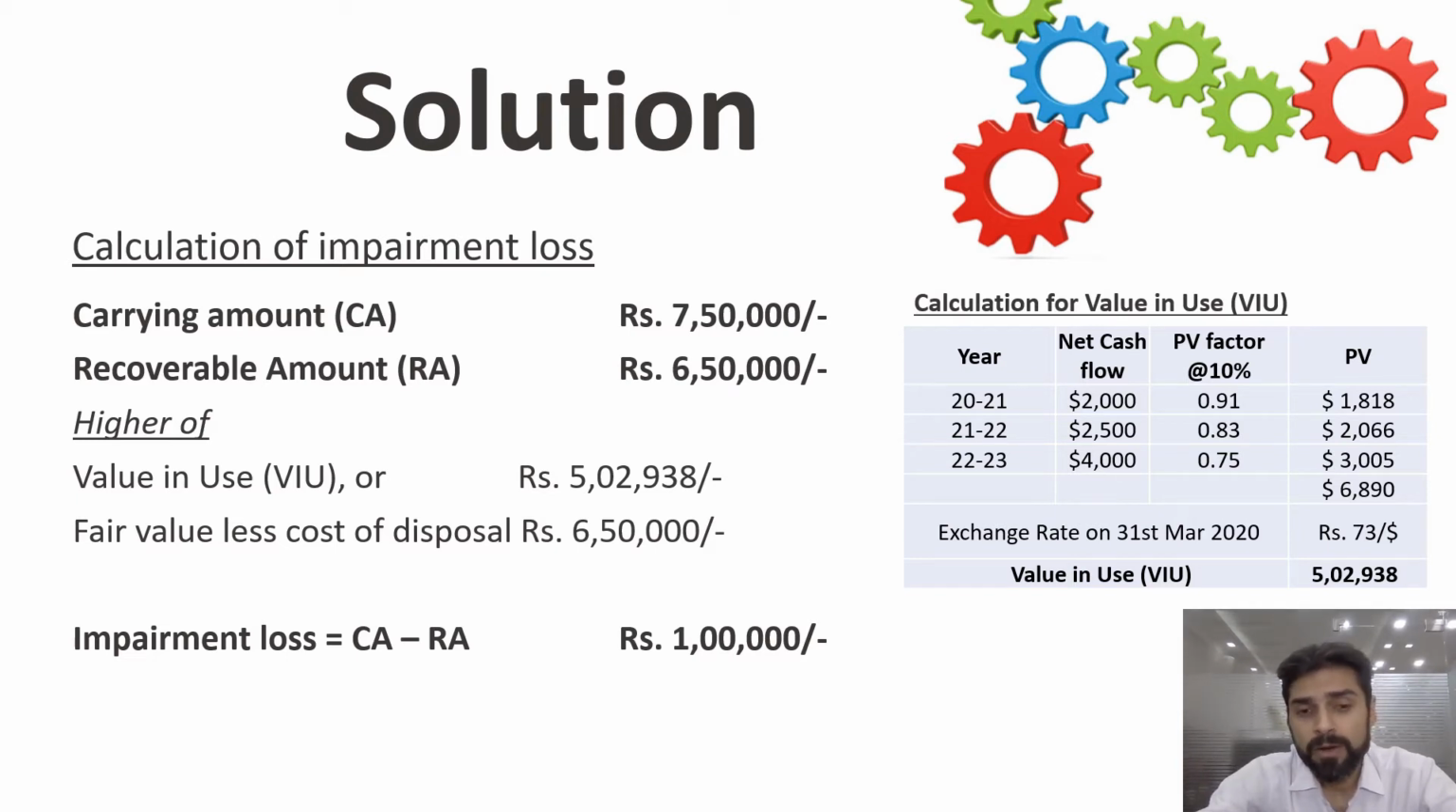So the impairment loss will be the carrying amount less the recoverable amount. The recoverable amount will be the higher of value in use and fair value less cost of disposal, which is 6,50,000. Because here the carrying amount is higher than the recoverable amount, we will deduct and arrive at the impairment loss.